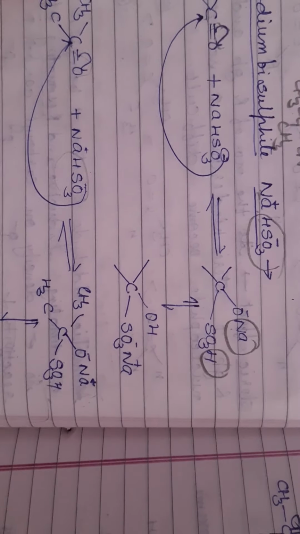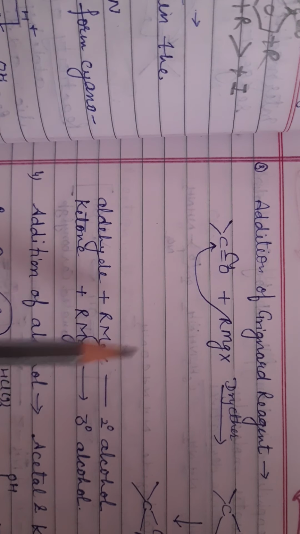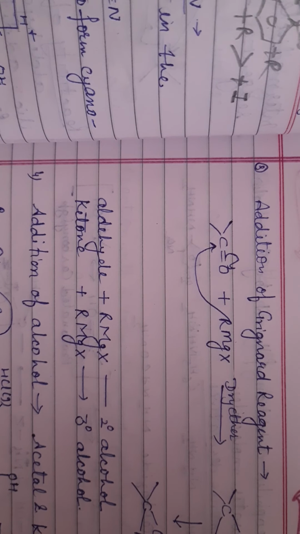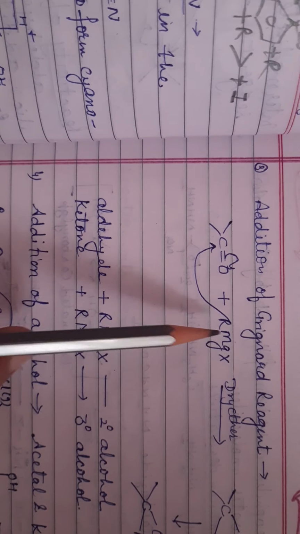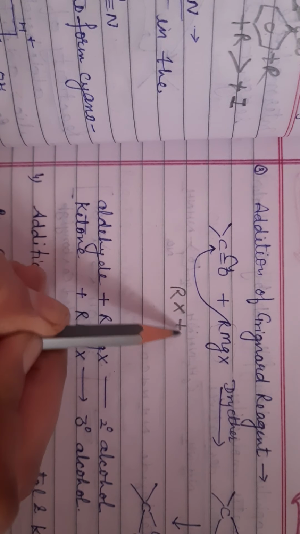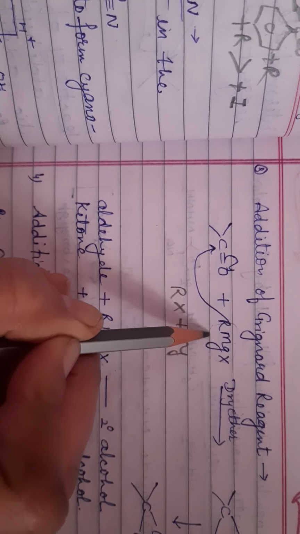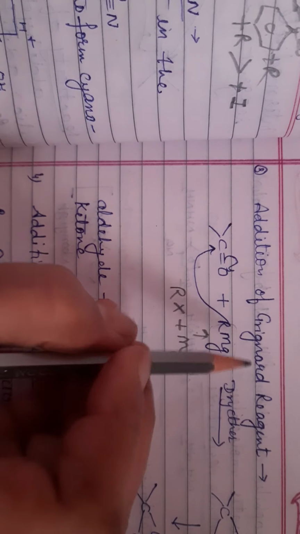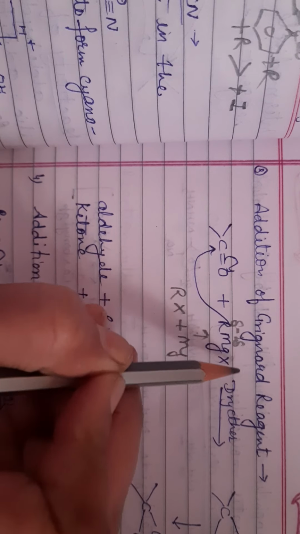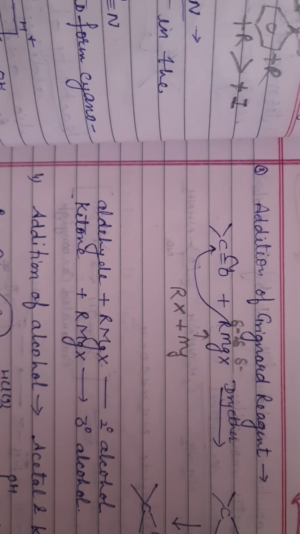Next is addition of Grignard reagent. It is a very important topic. Grignard reagent. What is Grignard reagent? RMgX. How can you prepare it? By reaction of alkyl halide with magnesium, we get Grignard reagent. In Grignard reagent, R carries a negative charge, magnesium carries 2 positive charge, and halogen carries a negative charge.